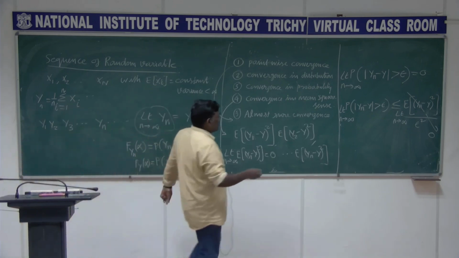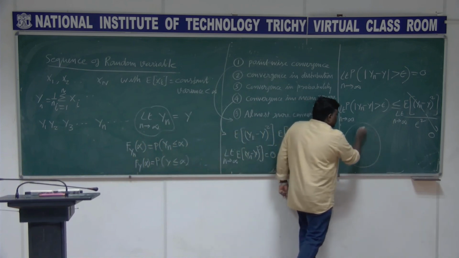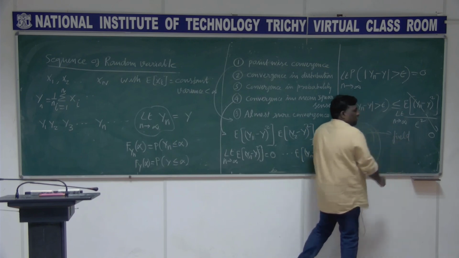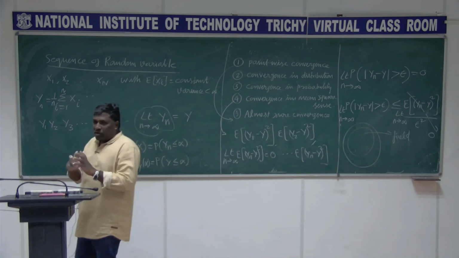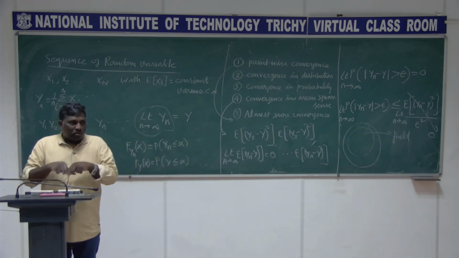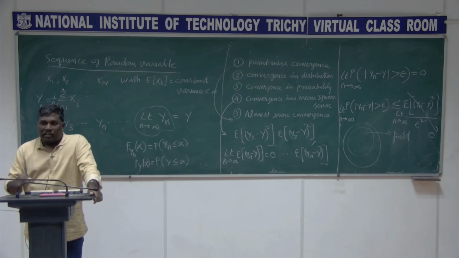What I am saying here is, you have the outcomes of the experiment, but you take a part of it, which we call a field of the outcomes, such that the total probability associated with those outcomes happens to be 1.